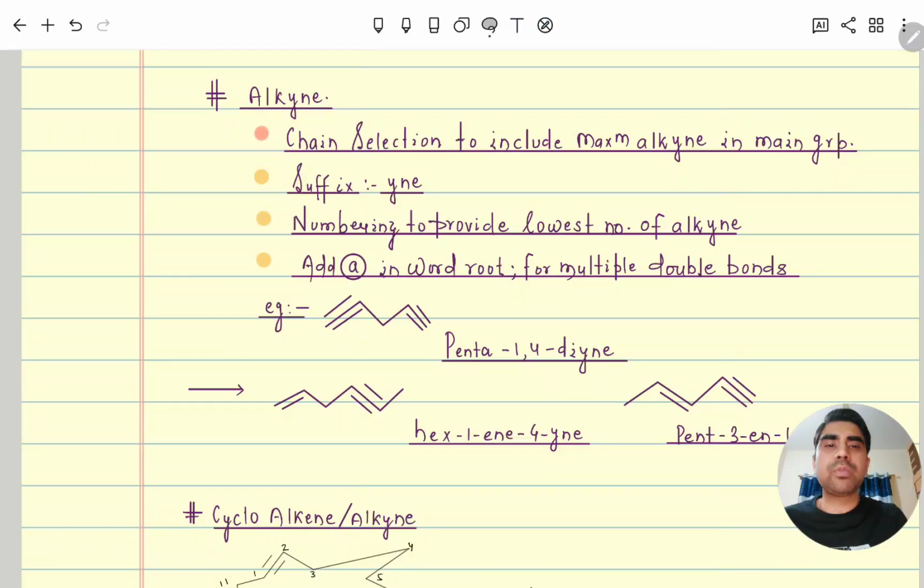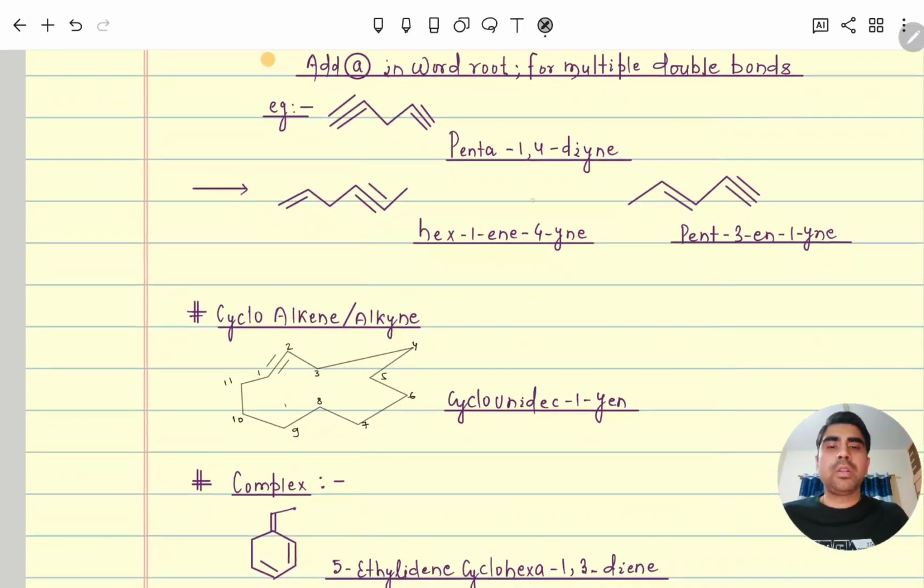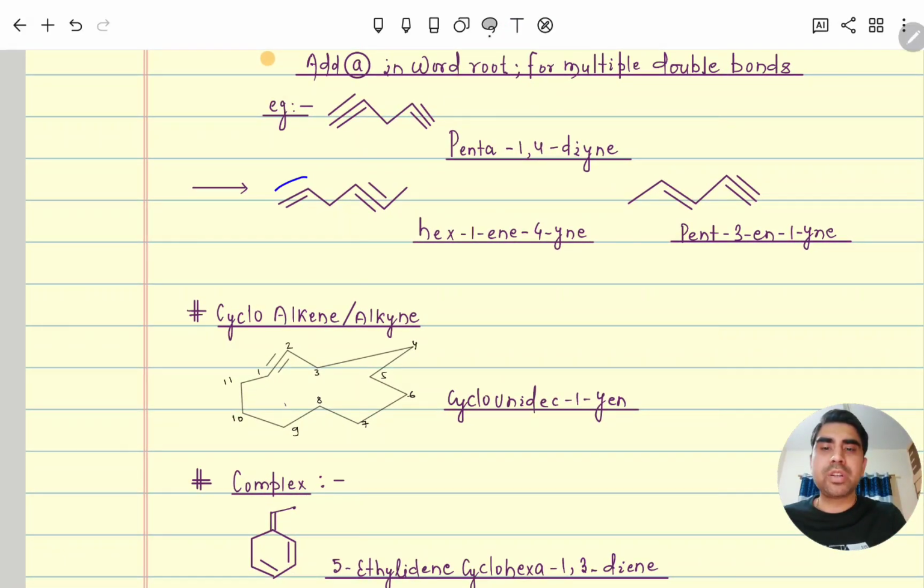Okay, next moving further, in this example you can see a double bond and a triple bond. If a double bond and a triple bond are there, while giving numbering, first we will give priority to the lowest sum rule. If it is valid from both sides, then we will give priority to the double bond as compared to the triple bond. So here this is 1, 2, 3, 4, 5. So hex-1-en-4-yne. From this side you can see 1, 2, 3, 4, 5.